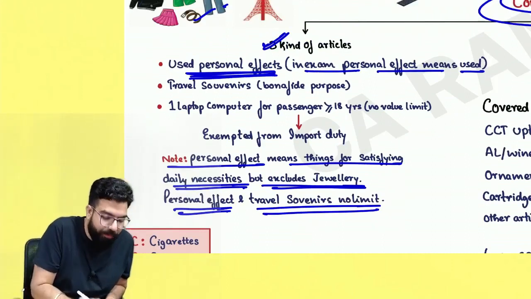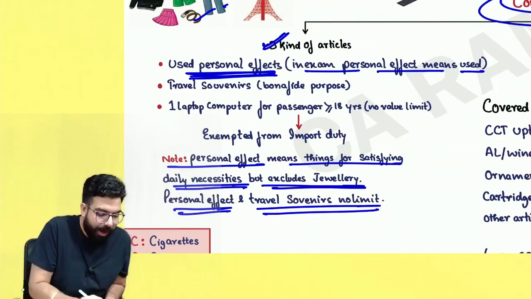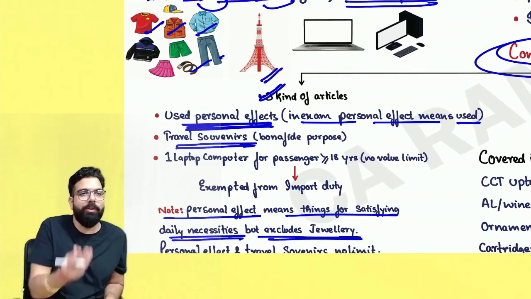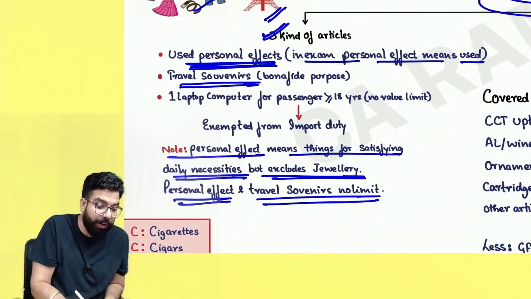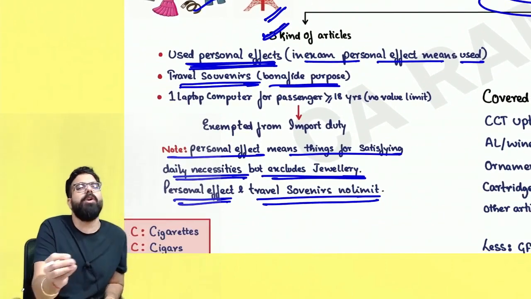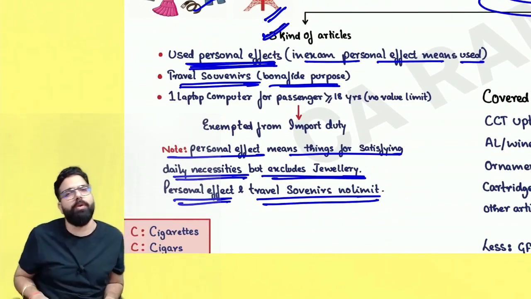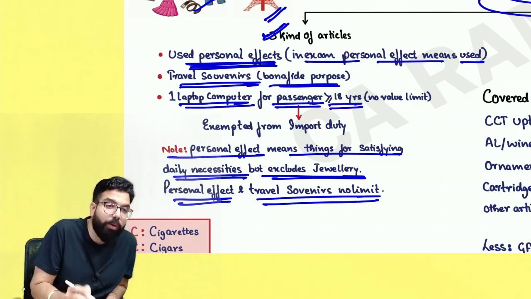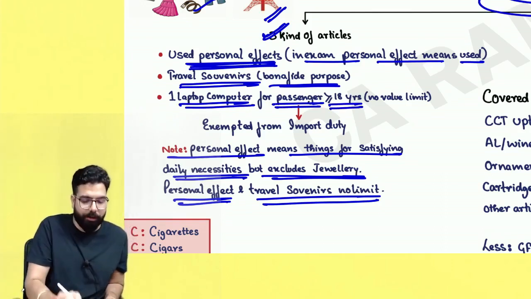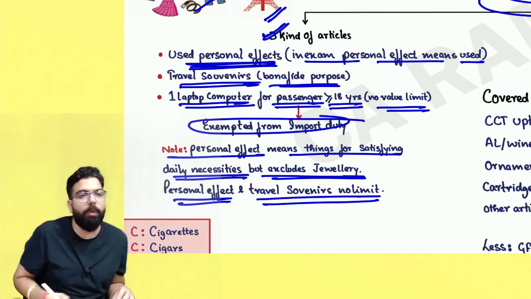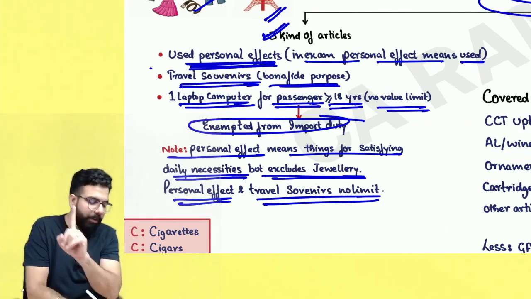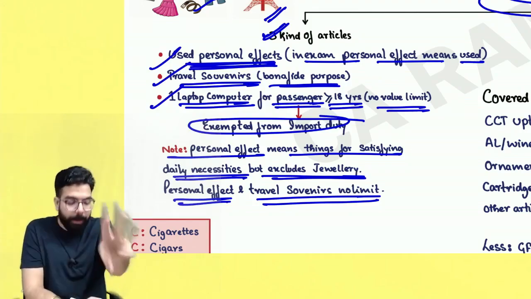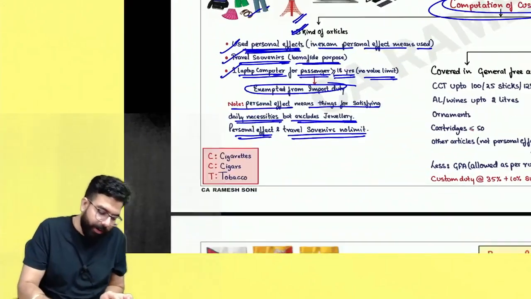So used personal effect, you can clear without payment of any duty. Next, travel souvenirs. Supposedly you went outside India to Paris and got one small Eiffel Tower; all these are travel souvenirs. For a bona fide purpose, might be you got 1, 2, 10, etc., then they will allow you to clear without payment of any duty. And one laptop computer for a passenger greater than 18 years, no value limit, you can clear without payment of any duty. Number 1, personal effect. Number 2, travel souvenir. Number 3, one laptop, no value limit, passenger greater than 18 years. Done, sir. Point is clear.